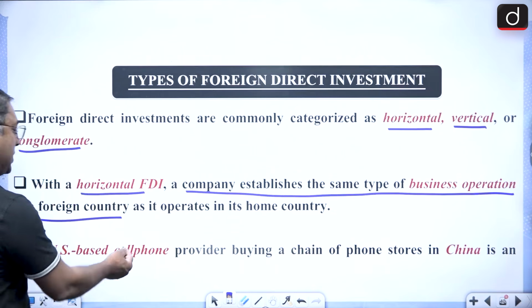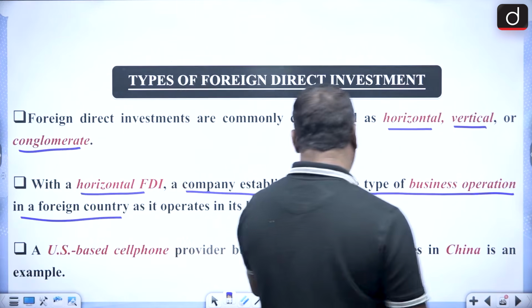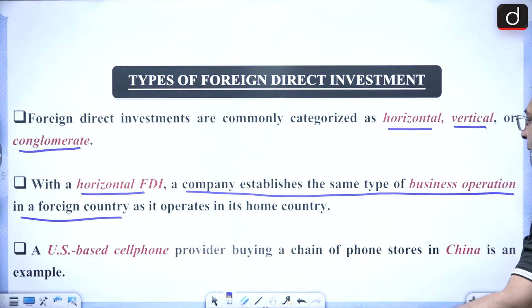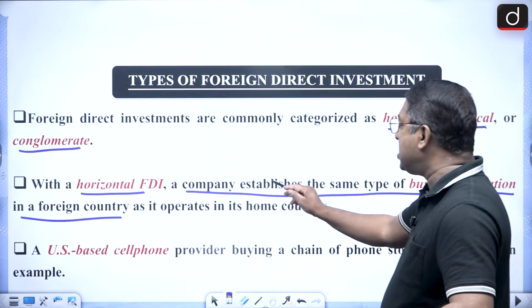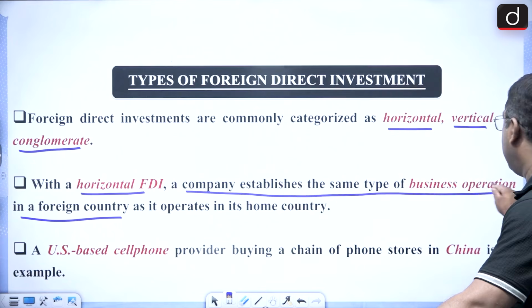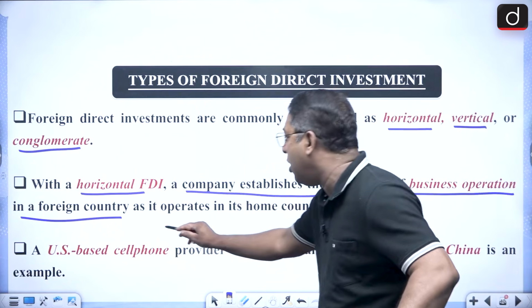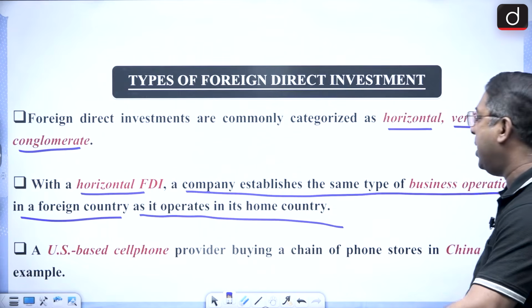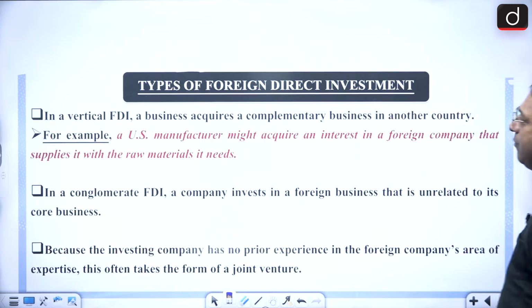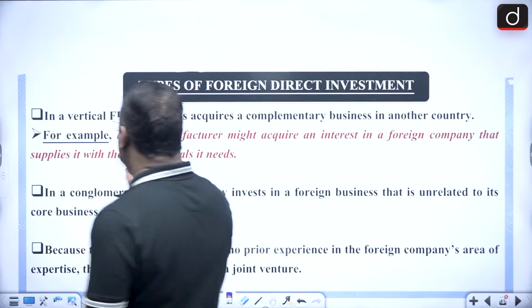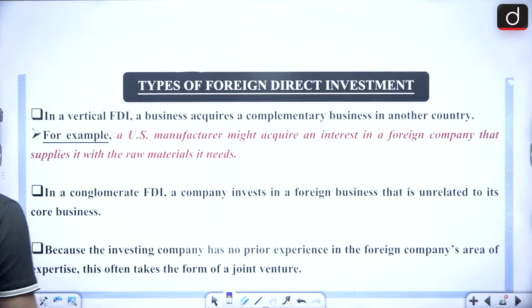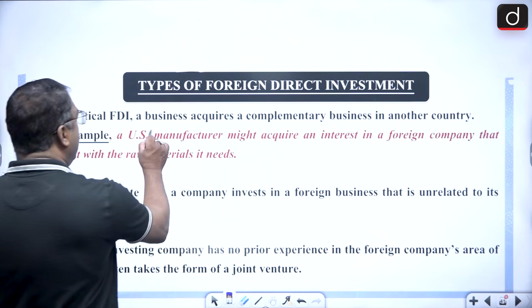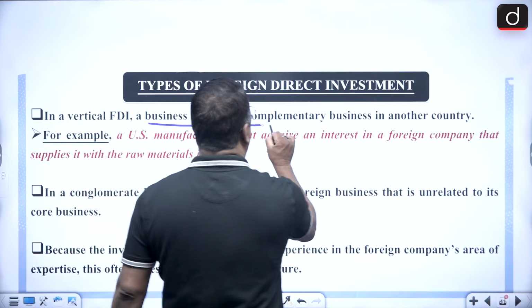Like a US based cell phone provider buying a chain of cell phone stores in China is an example. So that means they establish the same type of business operations in the foreign country as it operates in its domestic country. Then in the same way, in vertical FDI, what happens is that a business acquires a